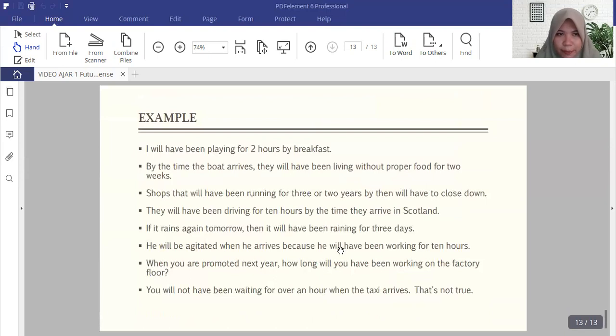There are also more examples, such as I will have been playing for 2 hours by breakfast. By the time the boat arrives, they will have been living without proper food for 2 weeks. Shops that will have been running for 2 years by then will have to close down. They will have been driving for 10 hours by the time they arrive in Scotland. If it rains again tomorrow, then it will have been raining for 3 years. So these are all about the future tense and progressive tense.